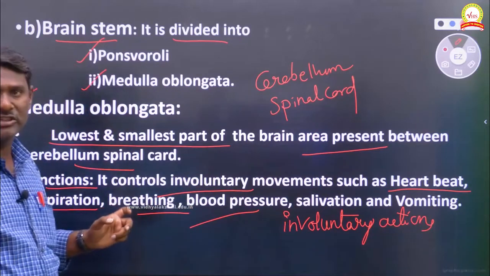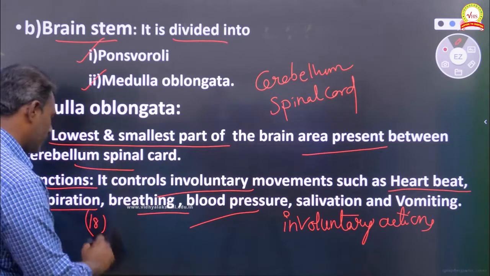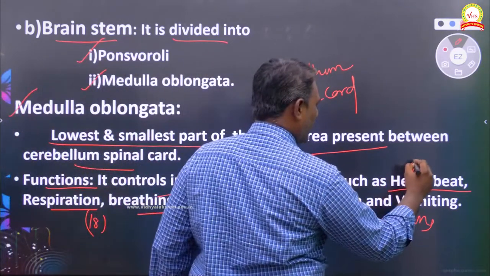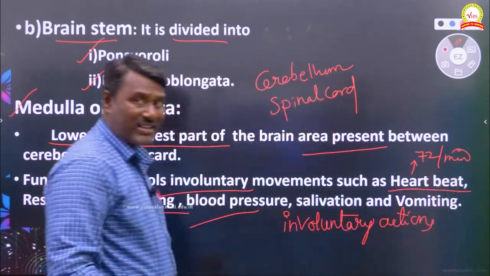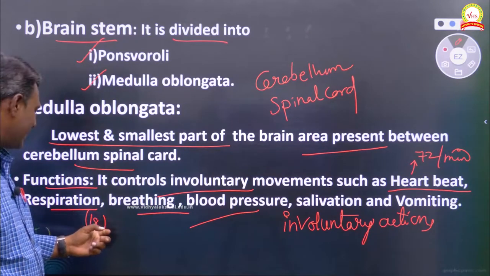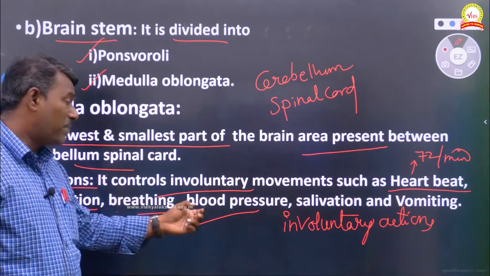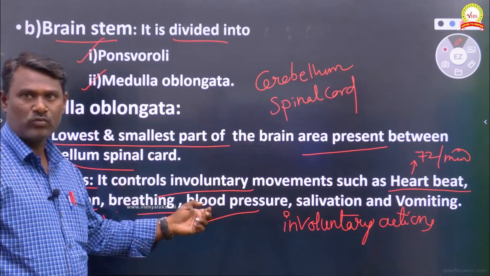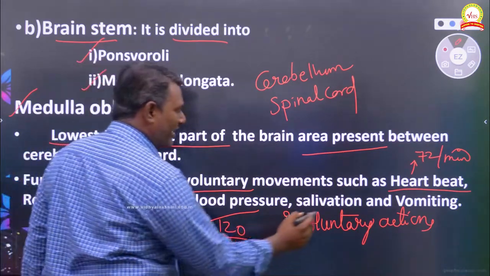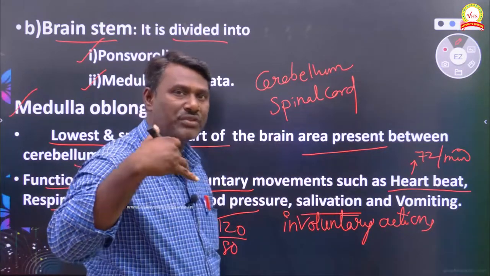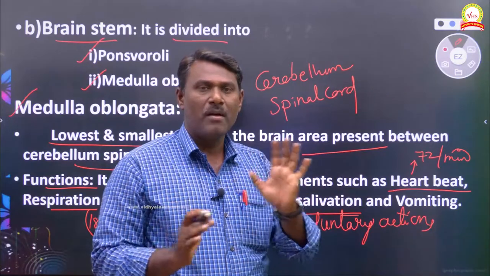Next one is respiration. The normal respiration of an adult is 18 times per minute. So heartbeat in a human being is 72 times per minute, whereas normal respiration in an adult is 18 times per minute. As for blood pressure, 120/80 is normal blood pressure. Next one is salivation, the release of saliva to the outside, and vomiting. All these sensations are influenced by the medulla oblongata.